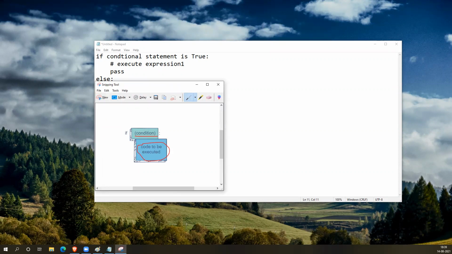To mention that this particular code block is inside this if condition, we are keeping some space here. If you don't keep this space, it will be taken as parallel code to the if, outside the if block. If you want to keep this block inside the condition, you need to keep some space as indentation here. The flow is, if this condition is true, then it will get executed.